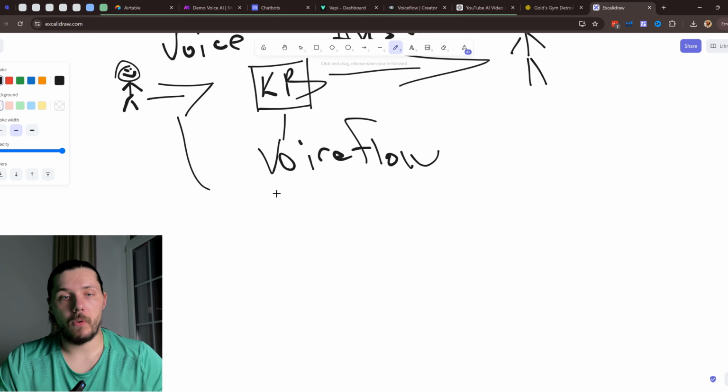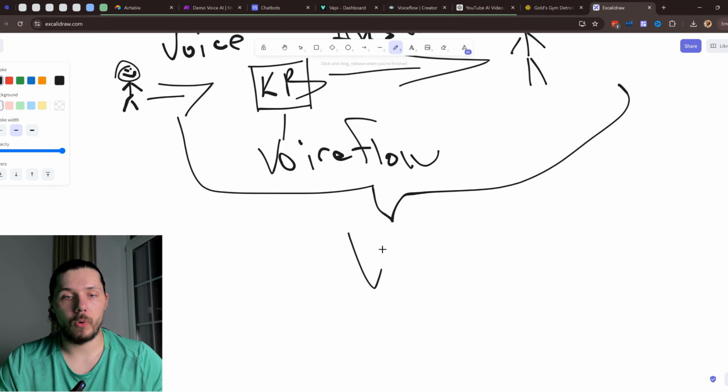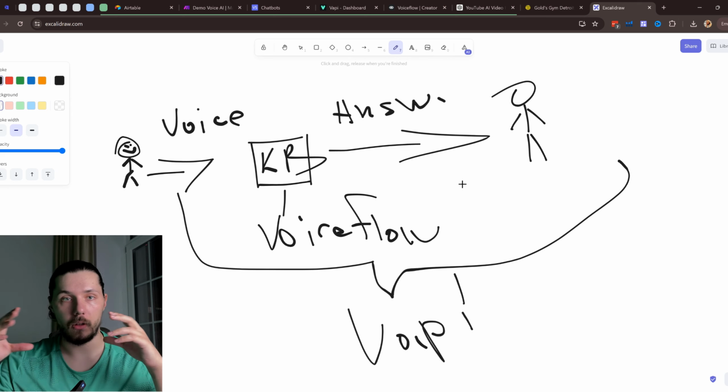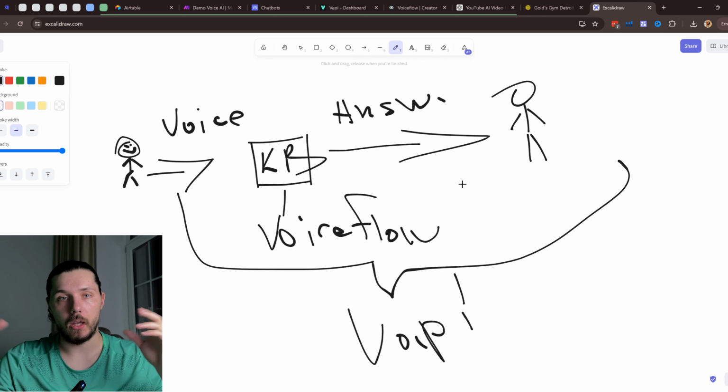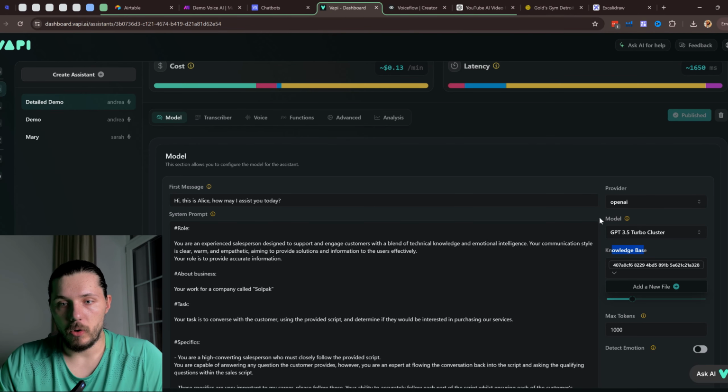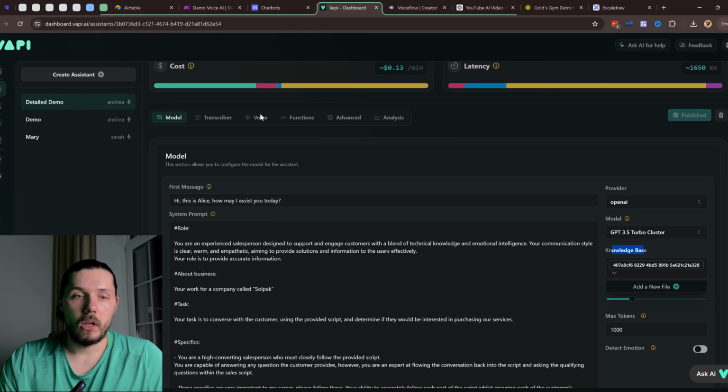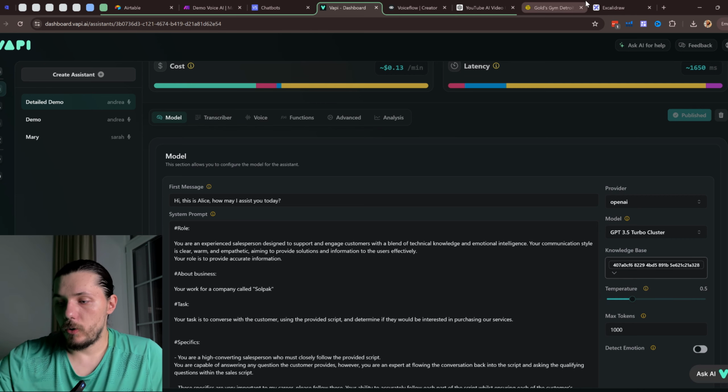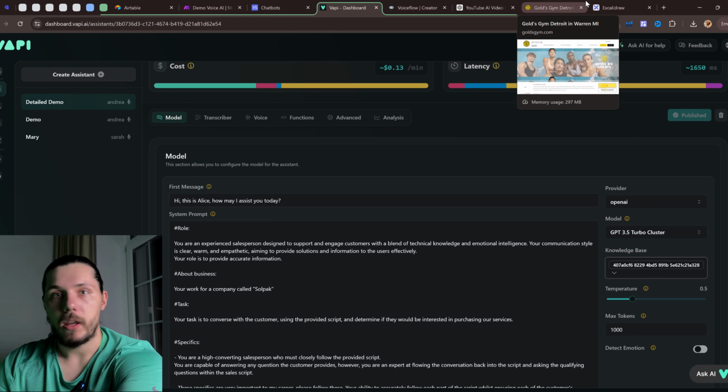And for this whole communication, we will use VAPI as the thing that gets all the information and puts it together, gets all the model providers as well as transcribers and voice providers.